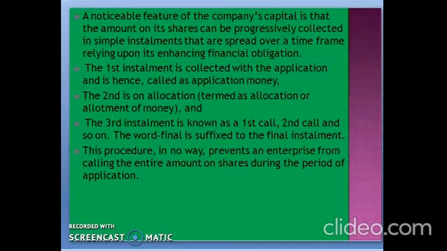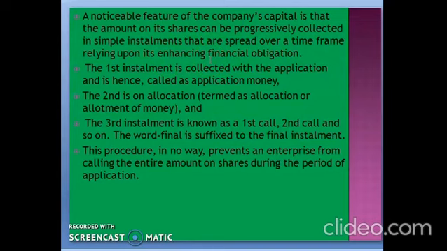Let us see something more about the share capital. A noticeable feature of the company's capital is that the amount on its shares can be progressively collected in simple installments that are spread over a time frame, depending upon its financial obligations.